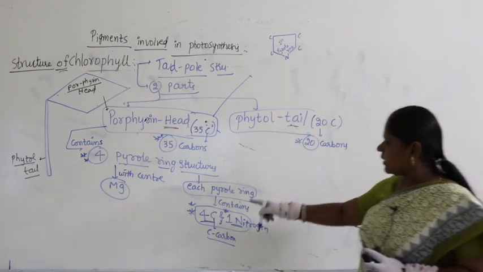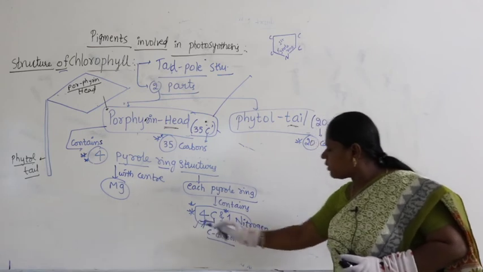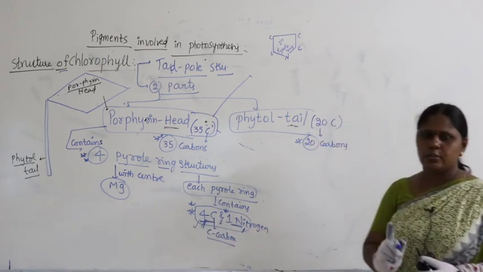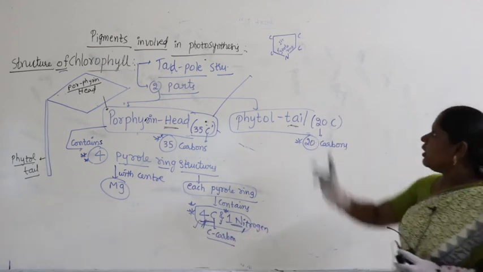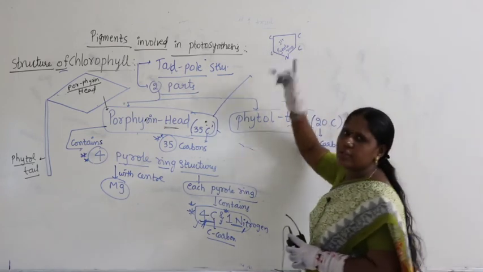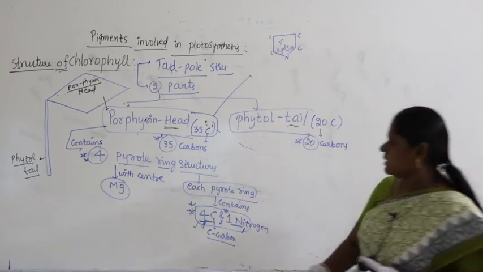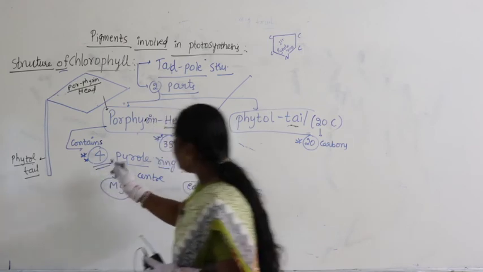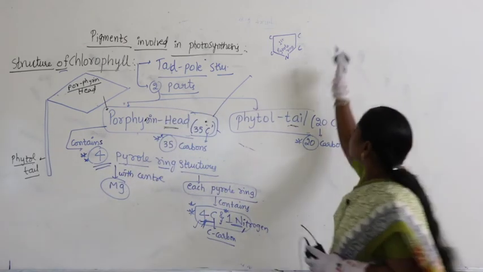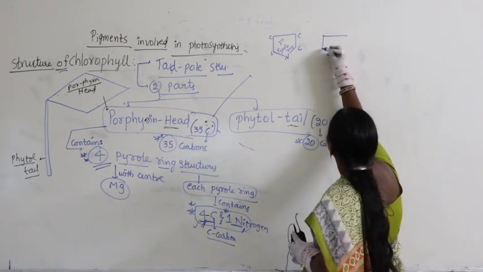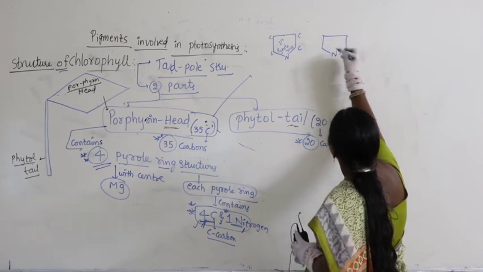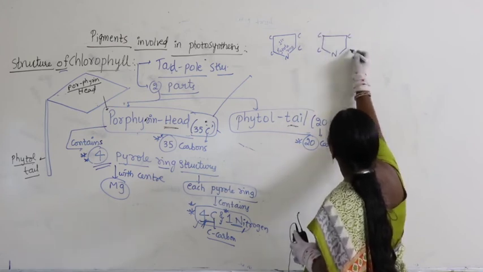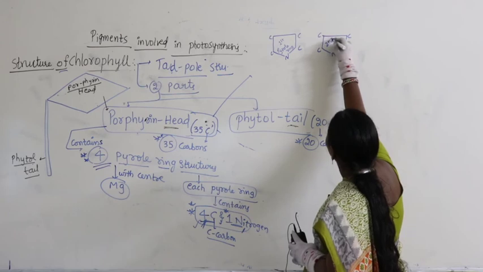Each pyrrole ring contains how many carbons? 4 carbons and 1 nitrogen. I hope you all are following the class, right? 4 carbons and 1 nitrogen. Like that, how many pyrrole rings are present? There are 4 pyrrole ring structures present. So, let us take this and this, carbon, carbon, carbon and carbon, and this is the second pyrrole ring.